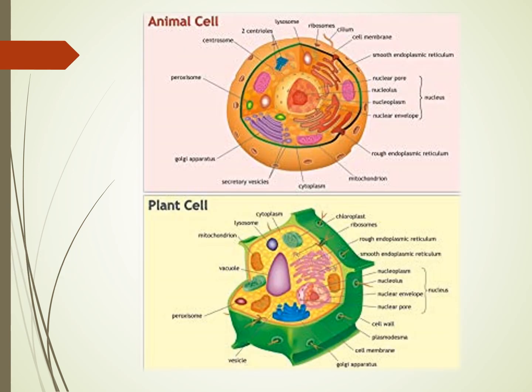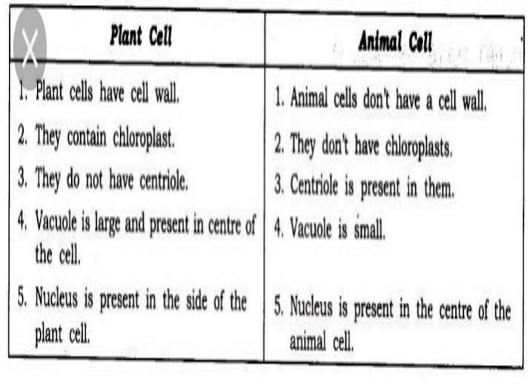In standard 7th, we have learnt about cell and we also learnt about two types of cell, that is plant cell and animal cell. You must remember these two diagrams. We've practiced it a lot of times for exams also, and we know very well the different organelles of these cells also. But let us do a quick revision about the differences between plant cell and animal cell.